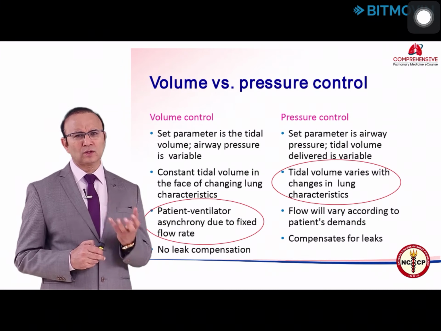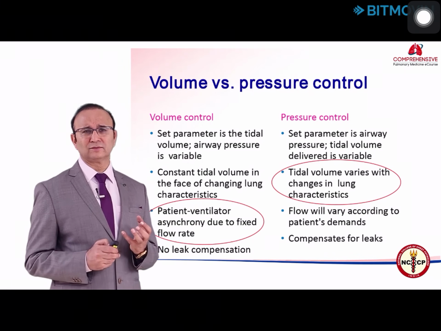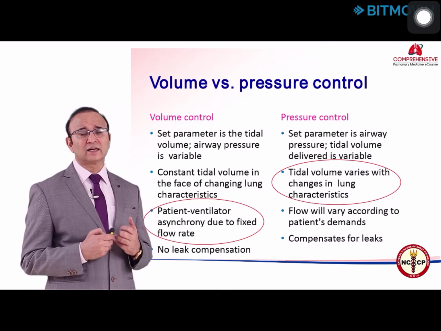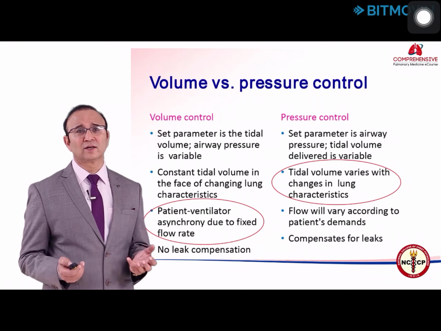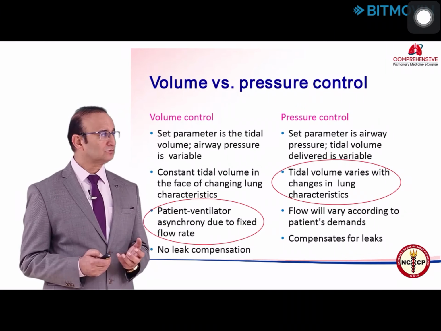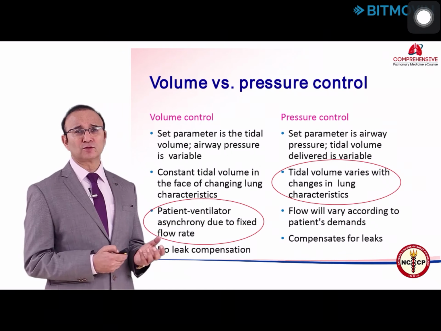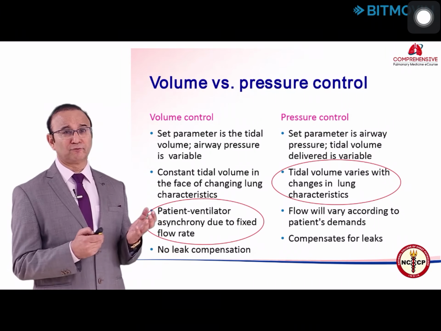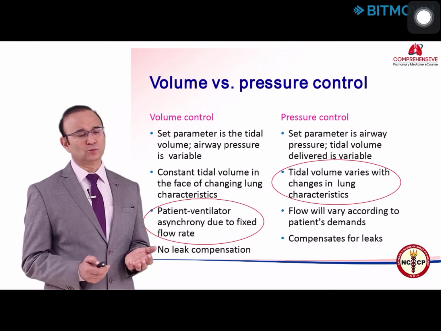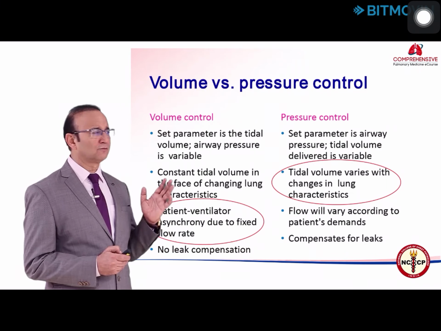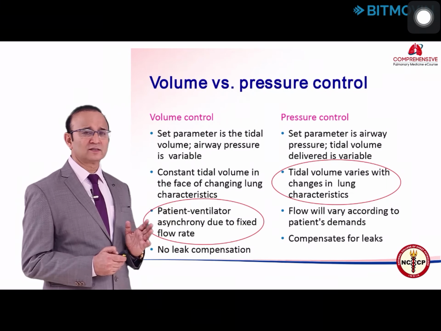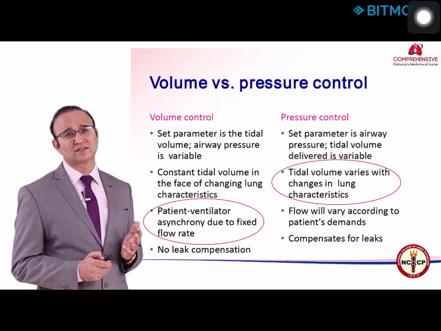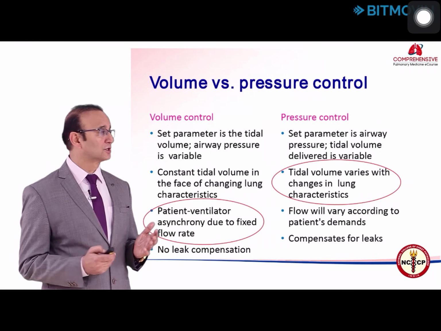Now there are 2 kinds of breath most ventilators will deliver. I think it's important to understand the kind of breath a ventilator delivers, then you can understand the modes much better. So it could be a volume control breath or a volume preset breath. This is actually, as I said, a flow control breath. In a volume control or flow control breath, your set parameter is the tidal volume, and the airway pressure will vary depending on the airway resistance and the compliance of lung and chest wall.